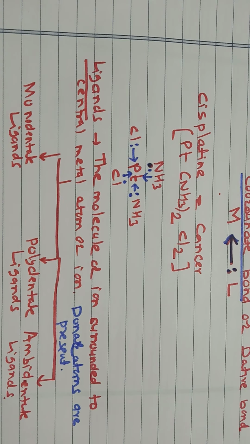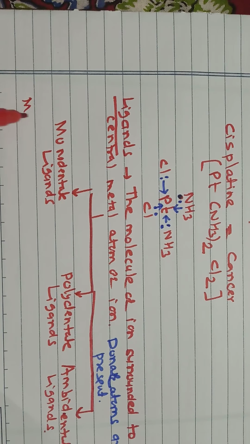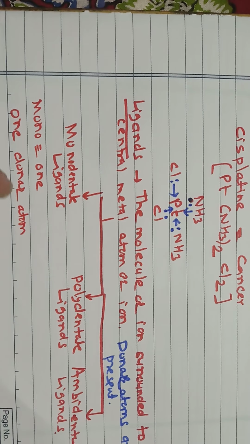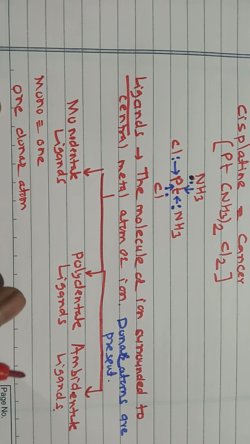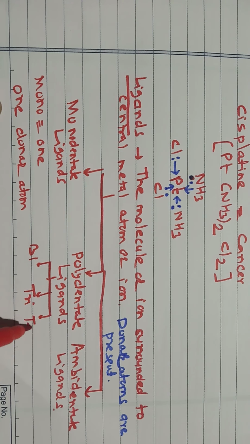Depending upon the donor atoms present, they are mono. Mono means one, so they have one donor atom. Poly contains bi, tri, tetra, etc. So bi means 2, tri means 3, tetra means 4.